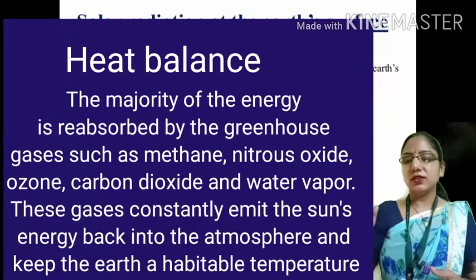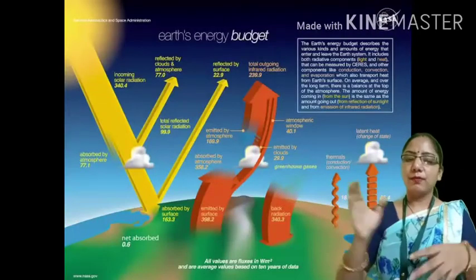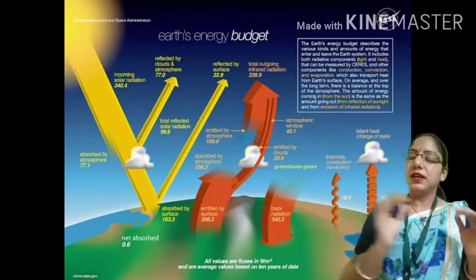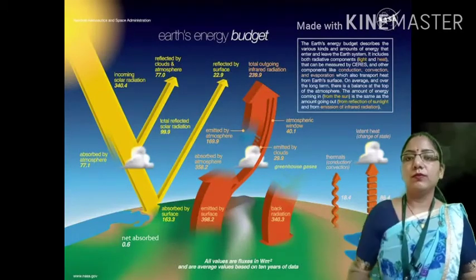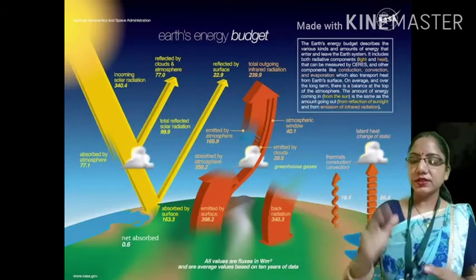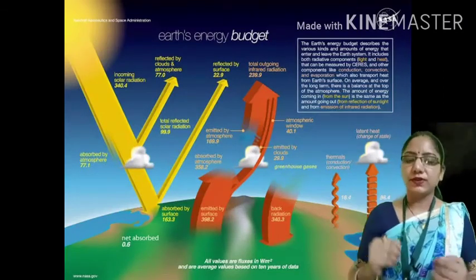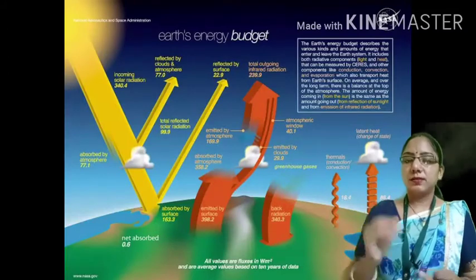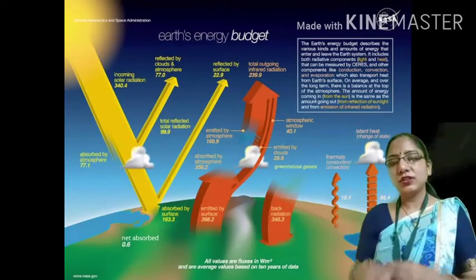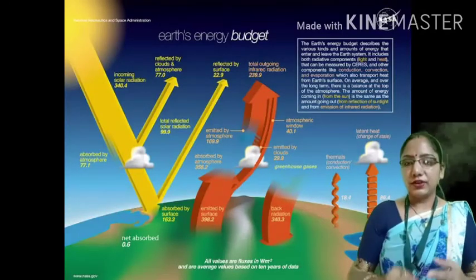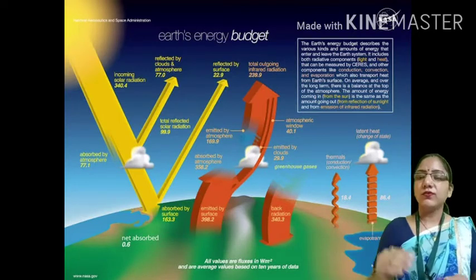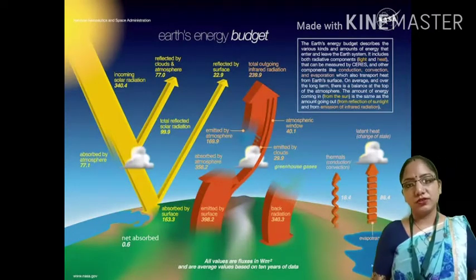The atmosphere is not directly heated by the sun from above. It is rather heated from below, meaning from the earth's surface. The heating of the atmosphere depends on three processes. The three processes are convection, conduction and advection. So what are these three processes? Let's see. First we will see what is convection.